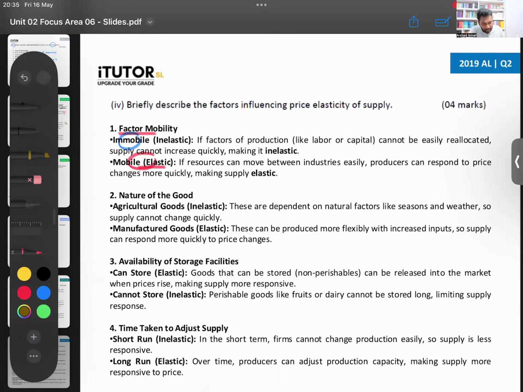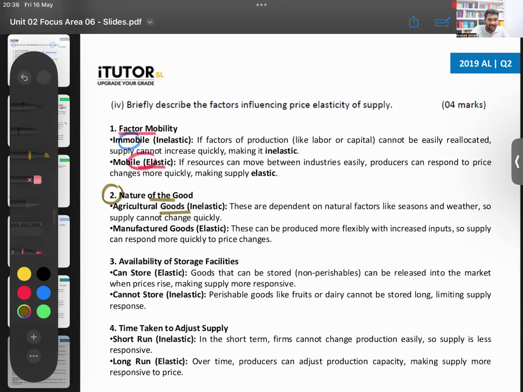Okay. Then second one, the nature of the good. Now, whether the good is an agriculture good or something like a manufactured good. Now, if your good is something like an agricultural good, my supply will be inelastic because you can't increase the supply all of a sudden. So when they say factors influence PES, determine PES, same thing. So the agricultural goods, you can't increase. Now, price of agricultural goods increase. You can't increase supply today.